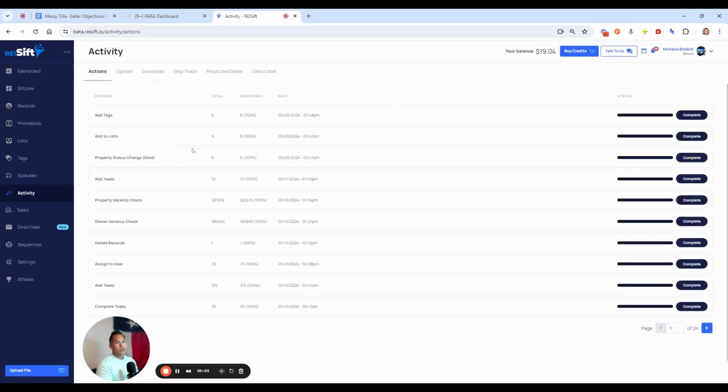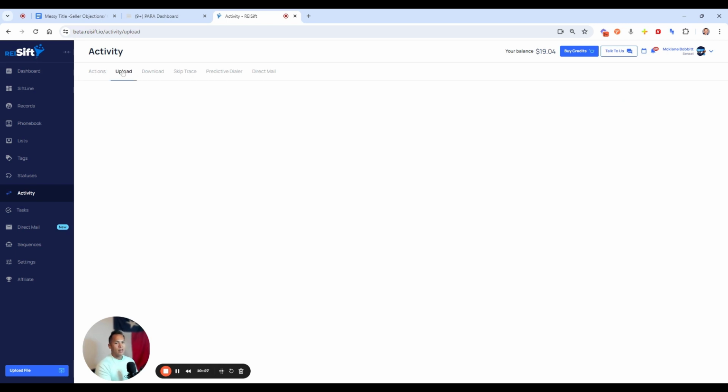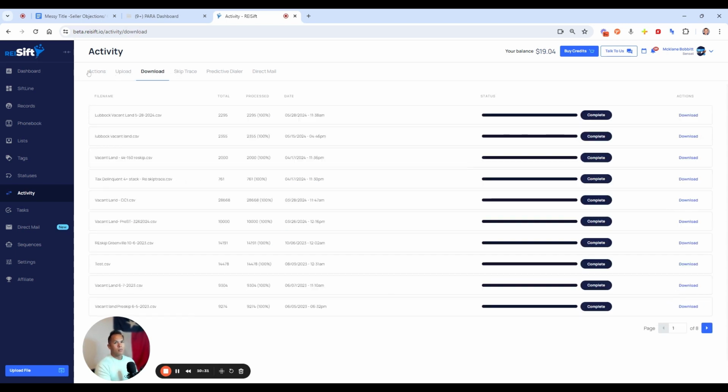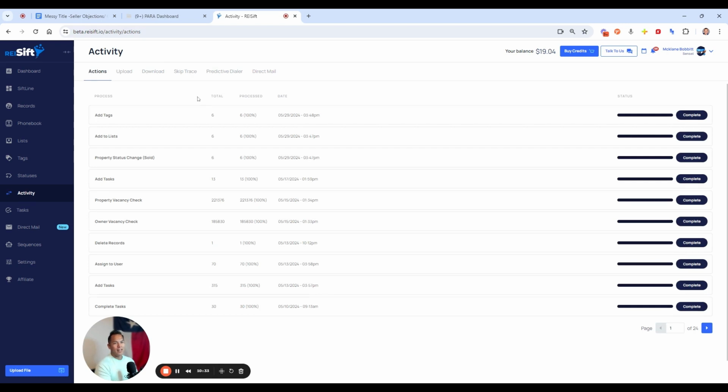Activity, this is really good for checking your records whenever you upload or download records, just to make sure it didn't fail or that it actually went through all the way. So you can check your actions on here, updated. You can see if there's been any major changes to an account.